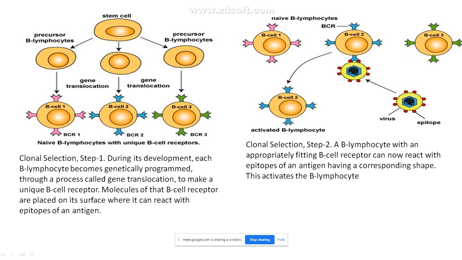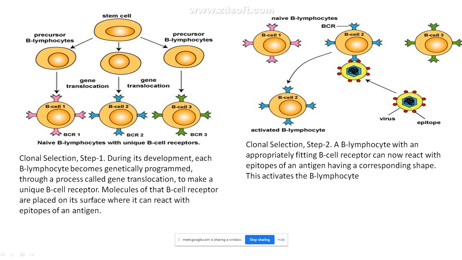So we have these naive B lymphocytes. How are they produced in the body? They are produced by the stem cells present in the bone marrow. Why are they called naive cells? Because they have never encountered an antigen or been challenged by an antigen. So when there is an antigen, how do they become activated? How is there clonal selection? How is there clonal expansion? That is what we are going to study now.